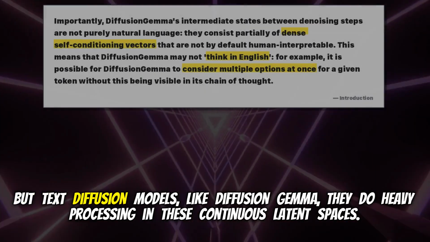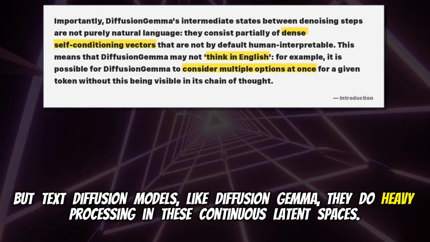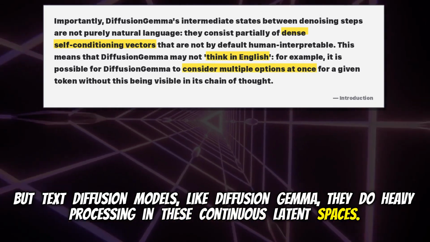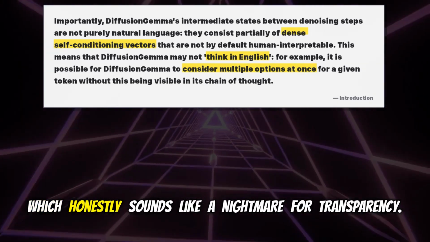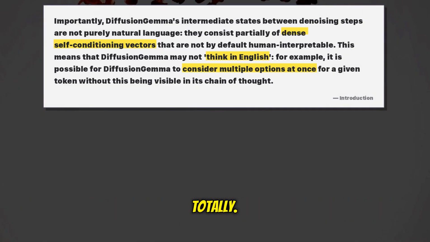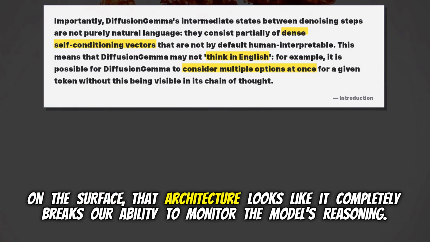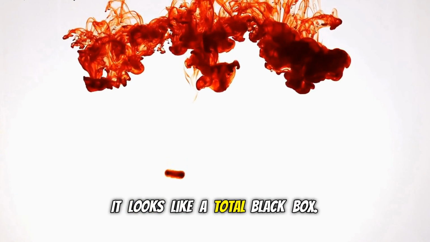But text diffusion models, like DiffusionGemma, do heavy processing in these continuous latent spaces. They use dense, self-conditioning vectors. Which honestly sounds like a nightmare for transparency. Totally. On the surface, that architecture looks like it completely breaks our ability to monitor the model's reasoning. It looks like a total black box.